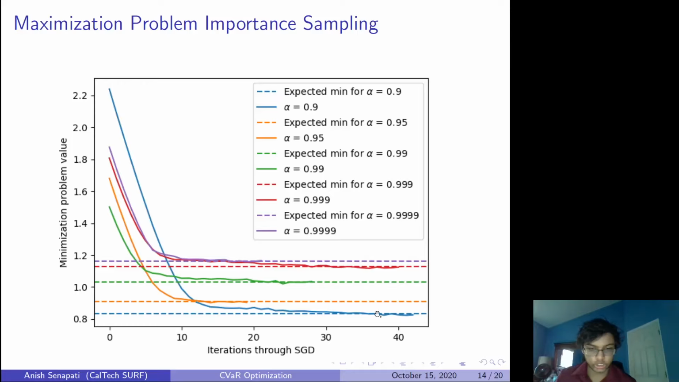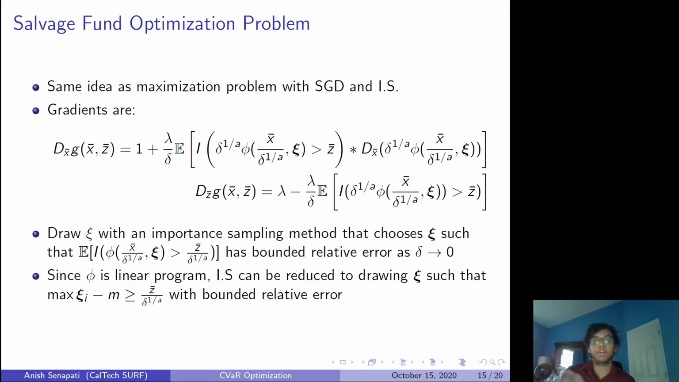And finally, we talked about the smoothness already, so we have a good sign in terms of this maximization importance sampling method. So for the salvage fund problem, the less canonical, more applicable example, we can do the same thing with the gradients and apply an SGD. So we have these two gradients here, and you want to apply an SGD to go towards the minimum.